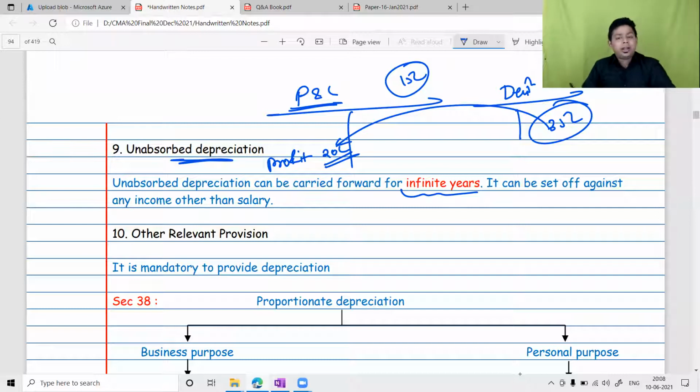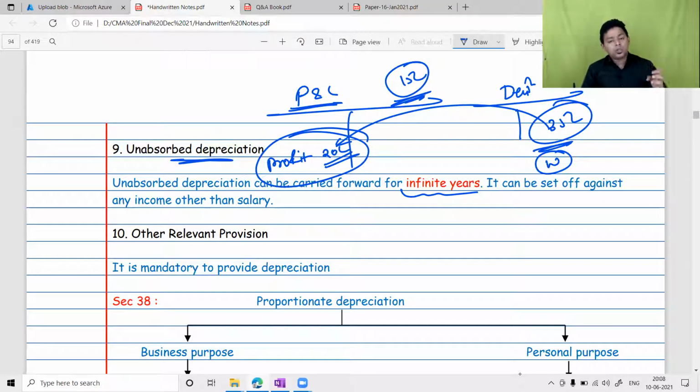Why infinite years? Because this is not a loss. It is actually just a journal entry. You are not making payment to anybody. You are just providing a journal entry in the books of account. Therefore, every year, this particular depreciation will have a new life. I always say profit is like a sponge, and depreciation is like water. Whenever you put the sponge on the water, the sponge will absorb the water to its fullest capacity. If my sponge has a capacity of 20 lakh but the water is 35 lakh, obviously the water is bigger than the sponge. So my sponge will absorb the water up to 20 lakh, and the balance 15 lakh will be unabsorbed.